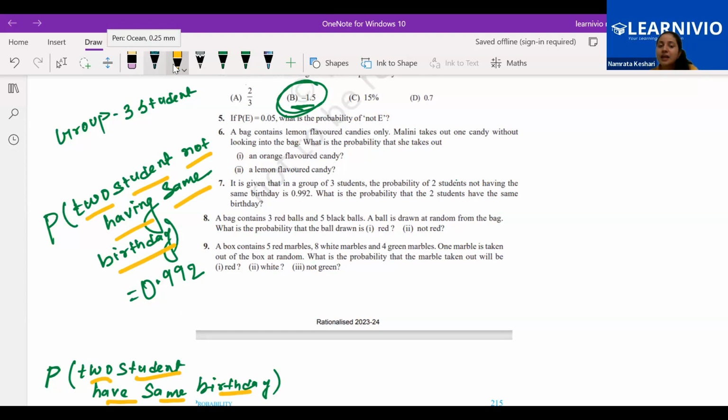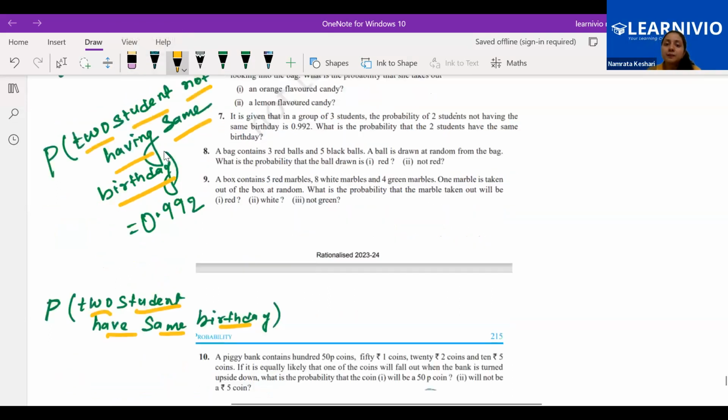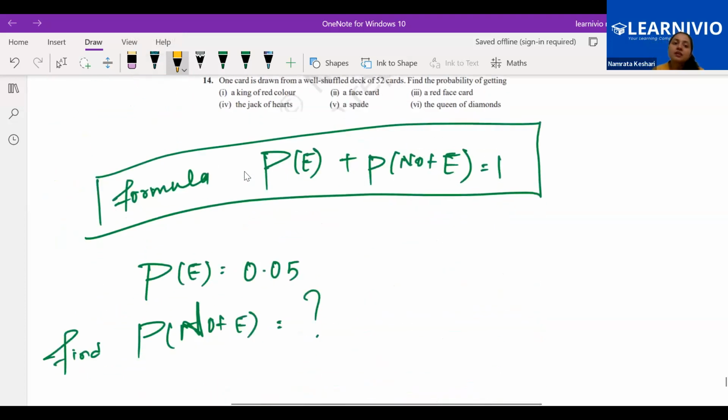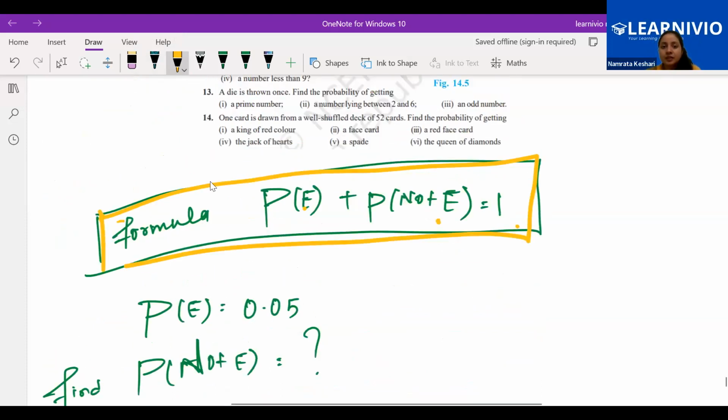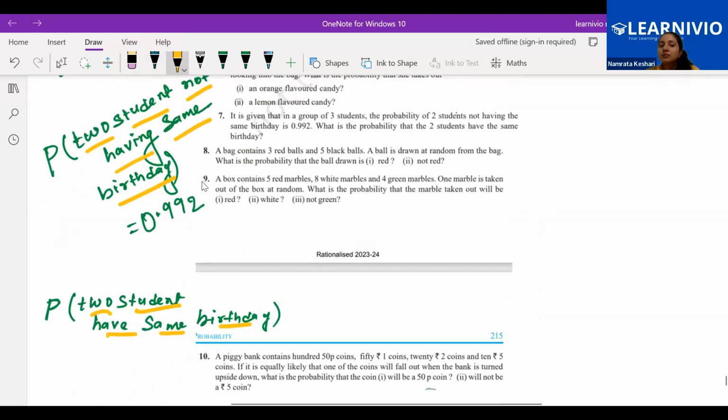And whenever we have an opposite statement, which formula can we apply? Again this formula, E and not E. So this formula only we will be applying.